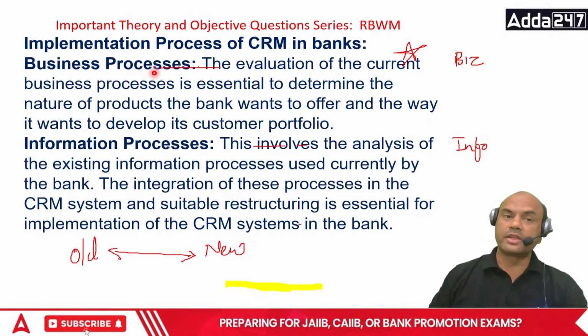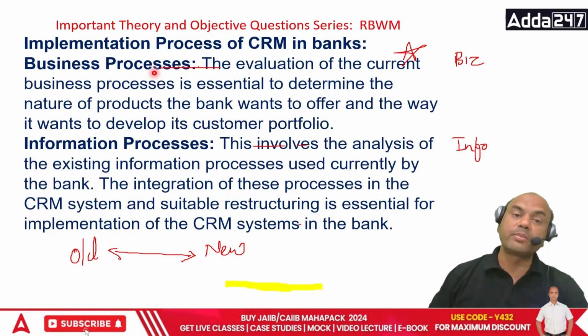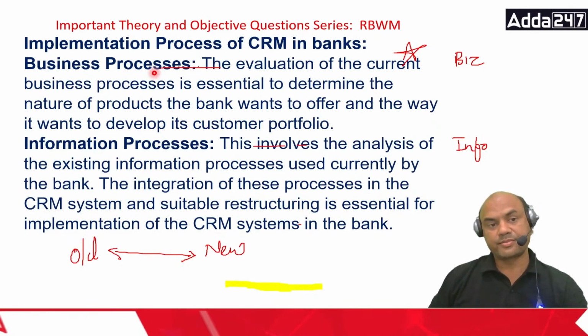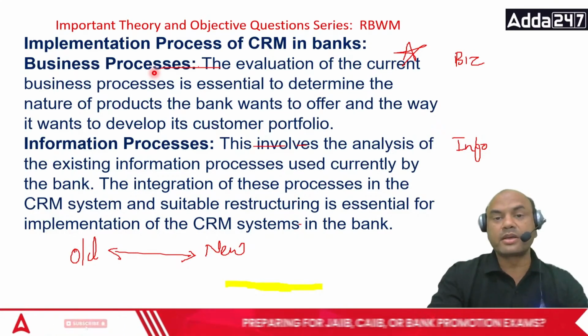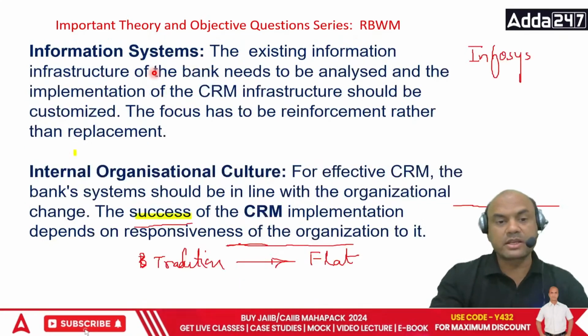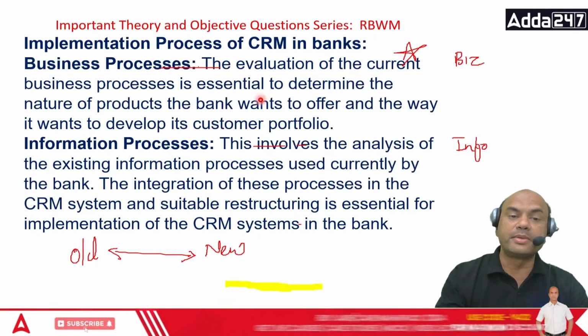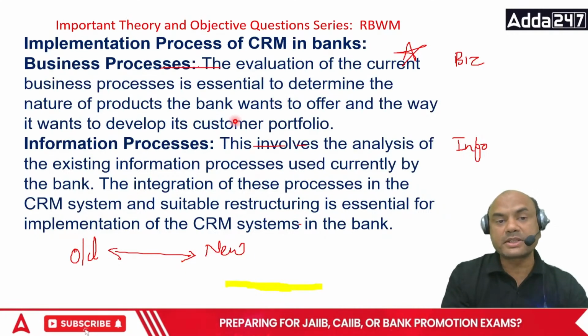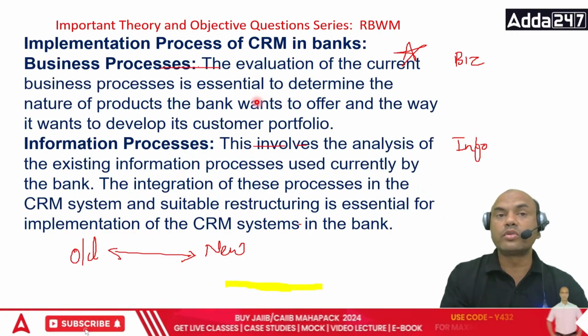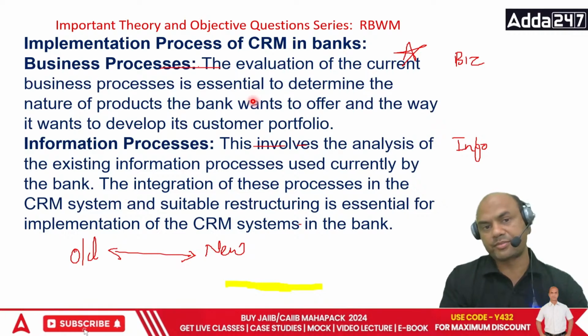So that's why you must first check what is your present situation. What is the culture of your organization? So business process, current business process you should check, and then based on that business process, you have to bring in the new software. You have to go stage by stage. You should not go immediately from here to there.